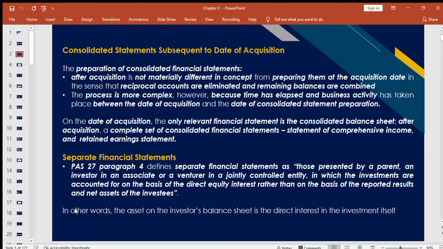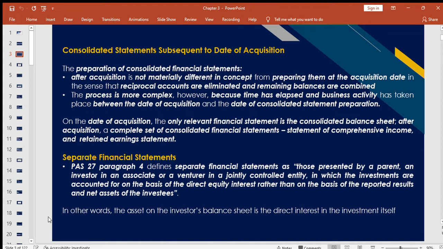However, the process is more complex because time has elapsed and business activities have taken place between the date of acquisition and the date of consolidated statement preparation. On the date of acquisition, the report we need would usually be just the balance sheet. But after the acquisition, a complete set of consolidated financial statements, statement of comprehensive income, and retained earnings statements are also already being considered.